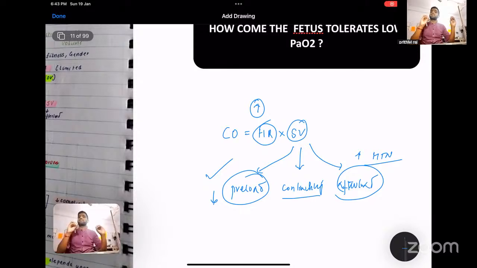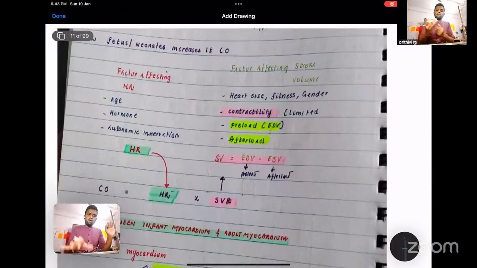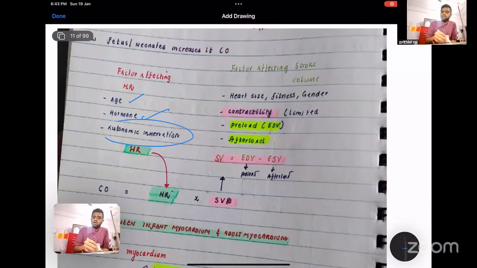And fetal brady, what is the logic behind it? Because your parasympathetic system is well developed in the fetus compared to the sympathetic system. So in stress, if it is not properly treated or managed, the child will go to fetal bradycardia, which is an imminent sign of fetal distress, and the child has to be delivered immediately. I have already said the factors affecting heart rate will be your age, hormones, and autonomic innervation. And as I said, in autonomic innervation your parasympathetic is more well formed than the sympathetic.